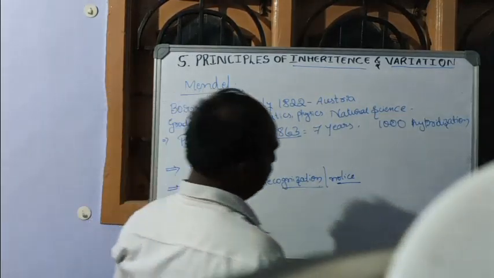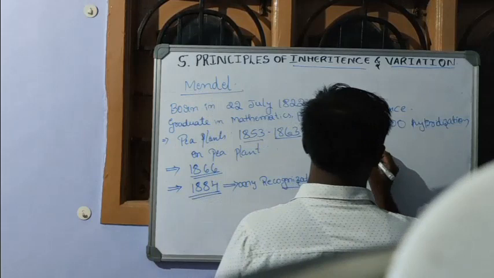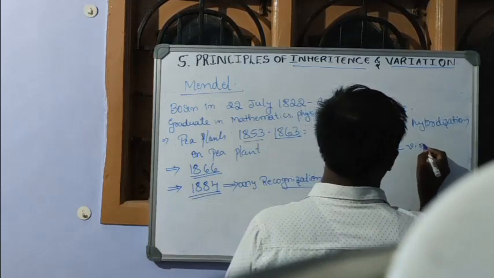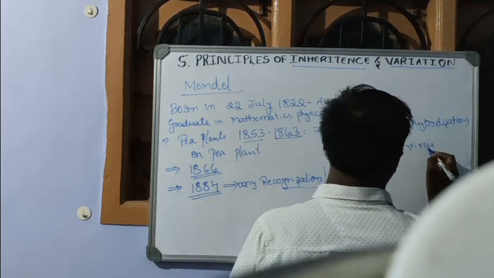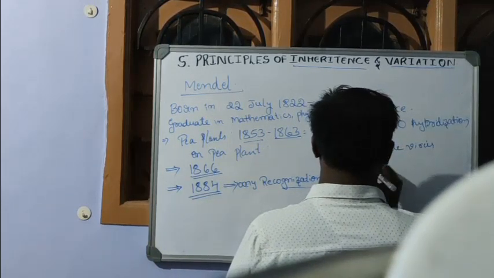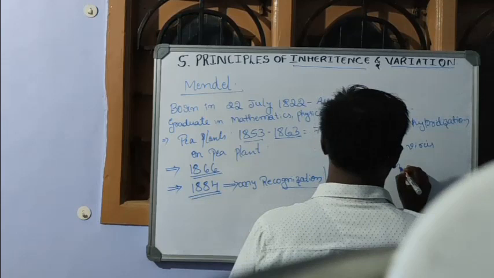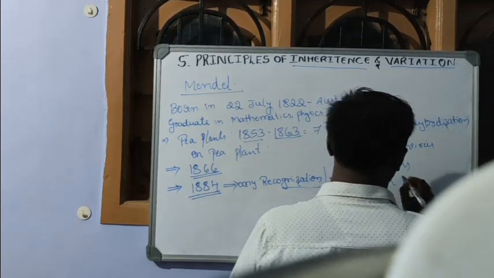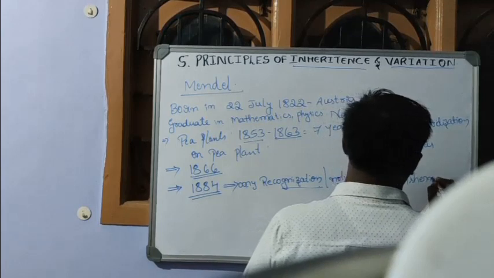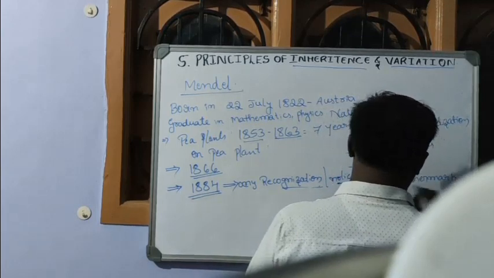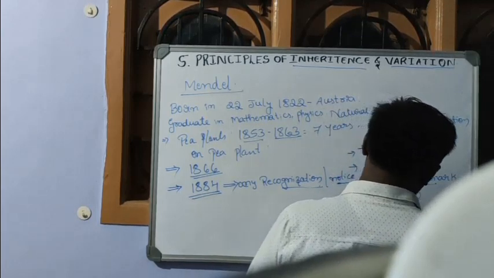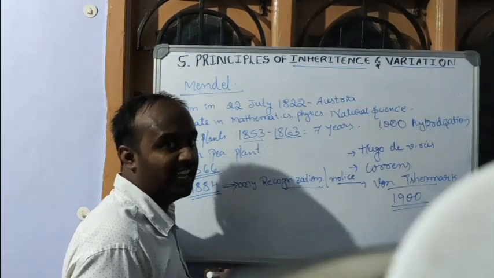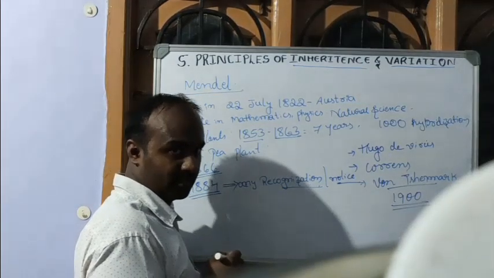Later, there were 3 persons, Hugo de Vries, Correns and von Tschermak. In the year 1900, they rediscovered Mendelian principles.